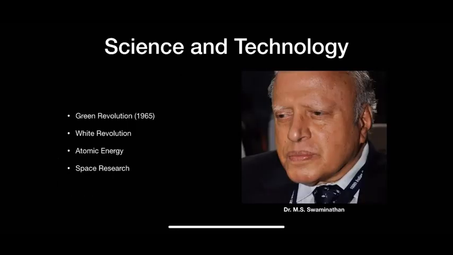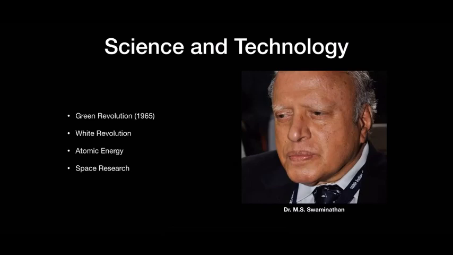Now let's see changes and development in the field of science and technology. Green Revolution. India wanted to move towards self-reliance. So one of the measures taken was the Green Revolution. Dr. M.S. Swaminathan is known as the father of the Green Revolution.